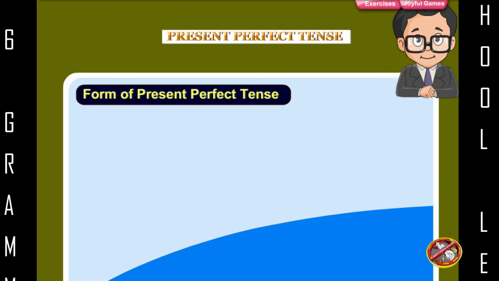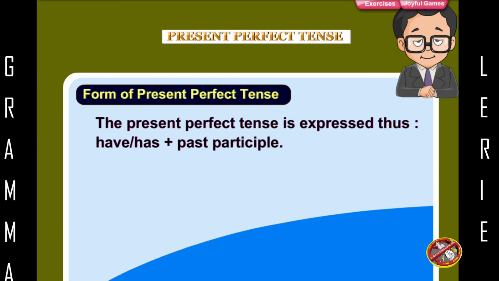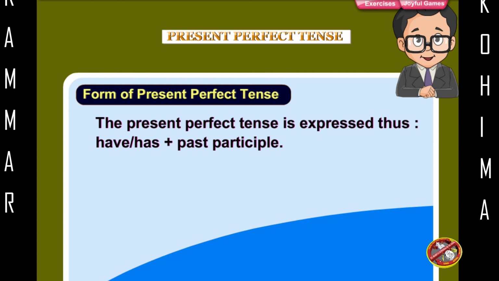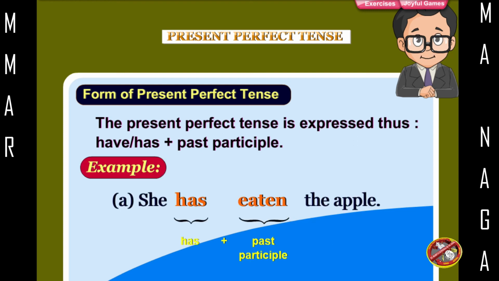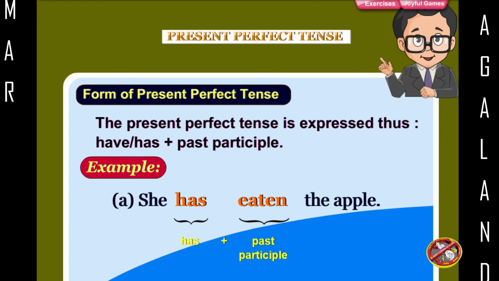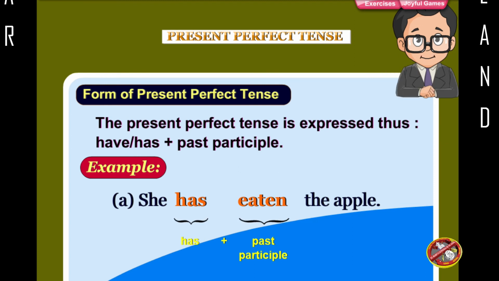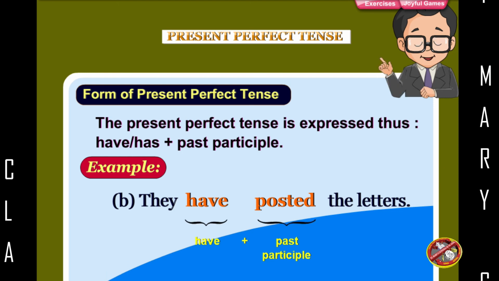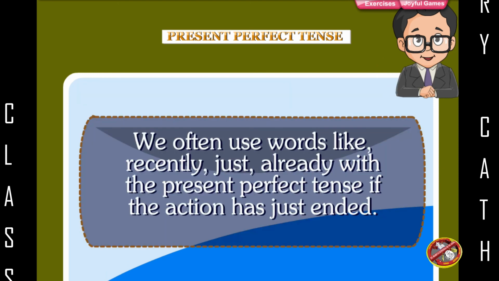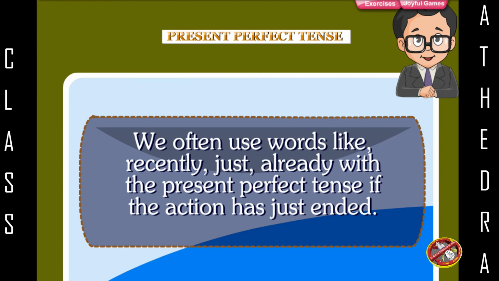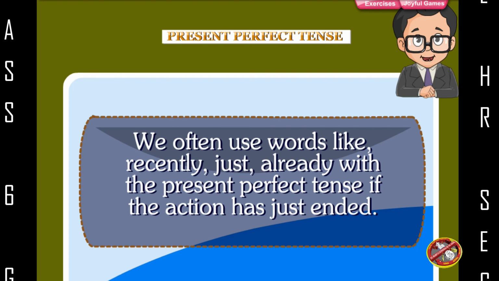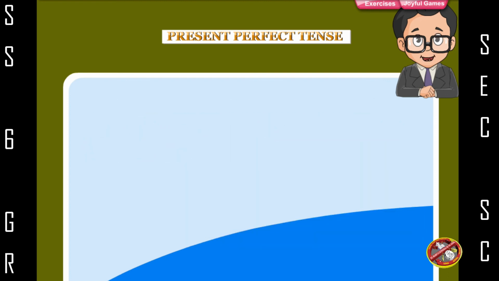Form of present perfect tense. The present perfect tense is expressed thus: have, has, plus past participle. Example: she has eaten the apple. They have posted the letters. We often use words like recently, just, already with the present perfect tense if the action has just ended.